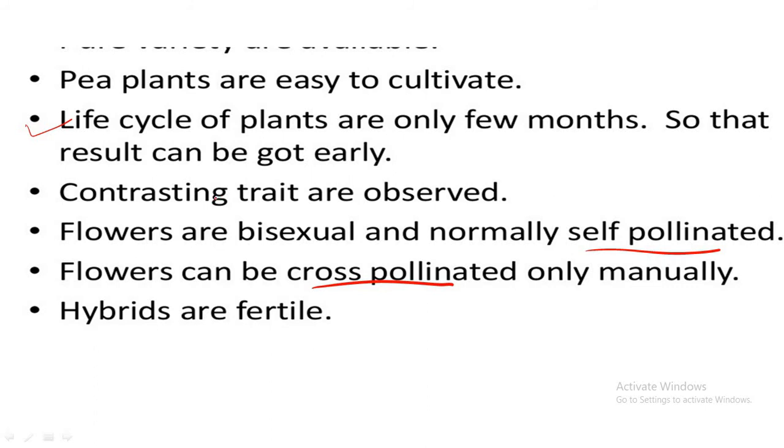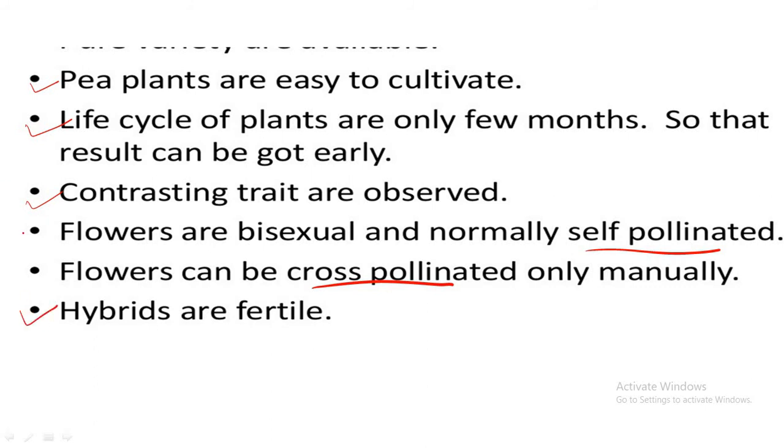Pea plants could be easily raised. They can be easily cultivated. They can be maintained and handled. Pea plants differ in distinct or contrasting traits or characters, which provide many easily detectable contrasting characters. And the hybrids are fertile.